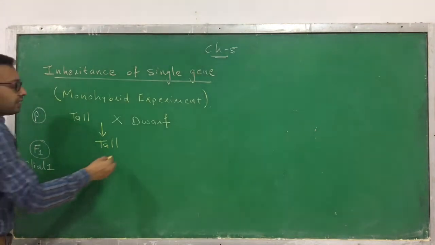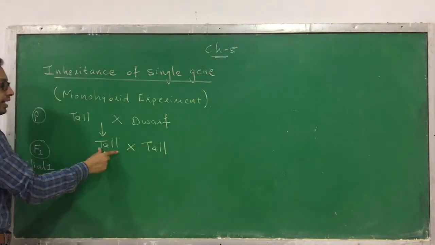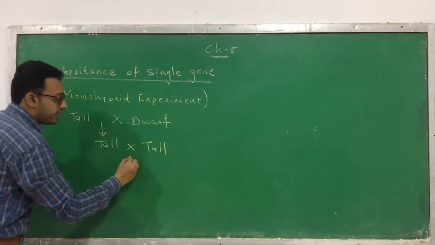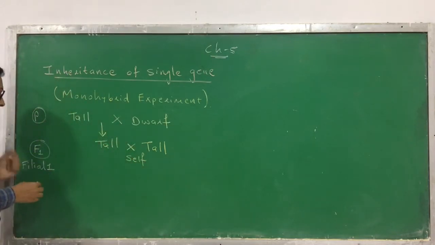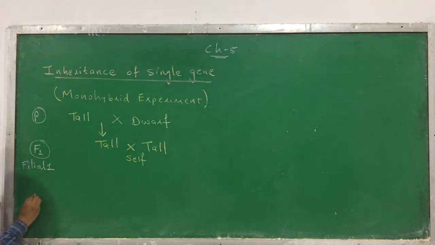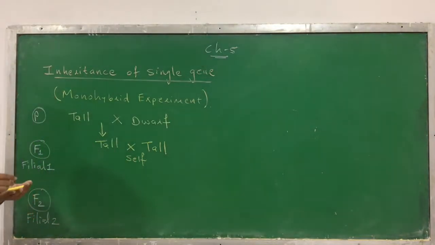Now what has he done? He has crossed the tall plants obtained in the F1 generation. He has done a self-crossing, and he obtained the F2 generation. You know the meaning of F2: it is filial generation 2. The second generation is obtained by self-crossing of the F1 generation.